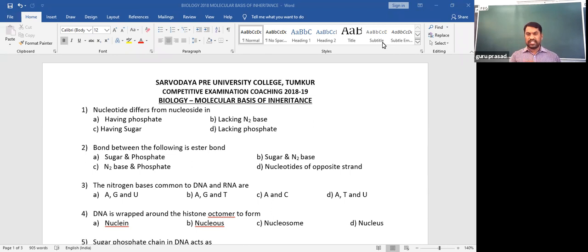Hopefully, in this class I will cover up to RNA transcription and translation, because these are the chapters having maximum weightage in your CET exams. If you take the blueprint of marks chapter-wise from the second PU, these are the chapters having the maximum questions in your CET.